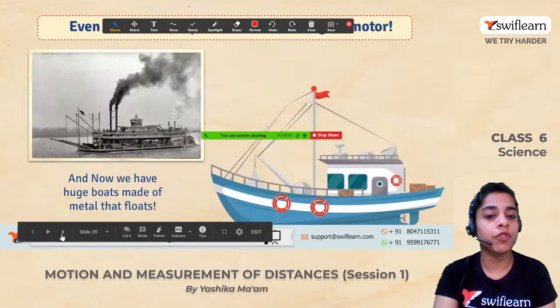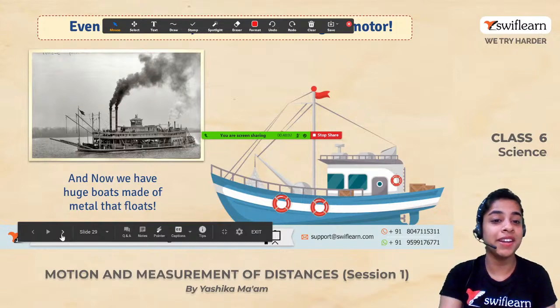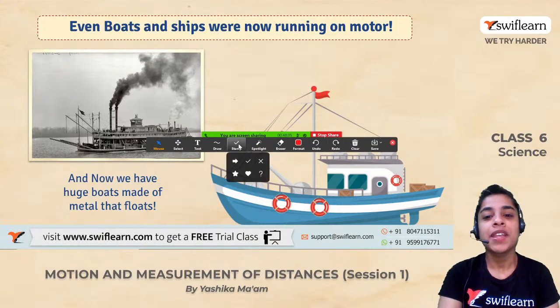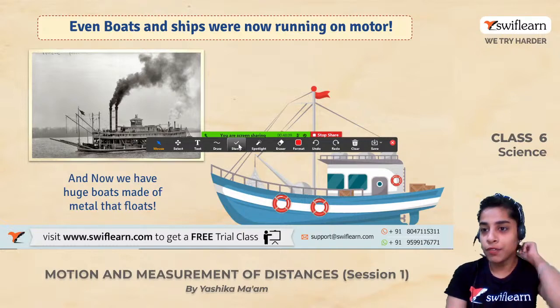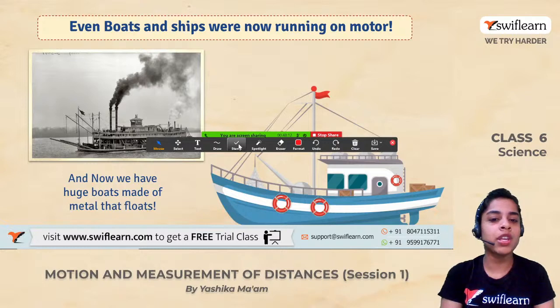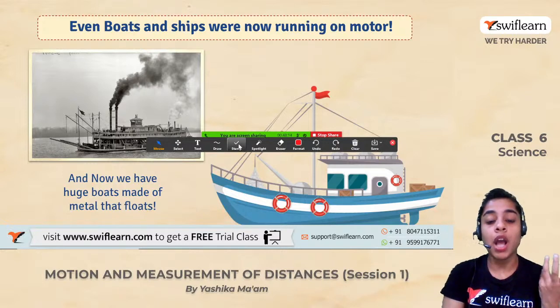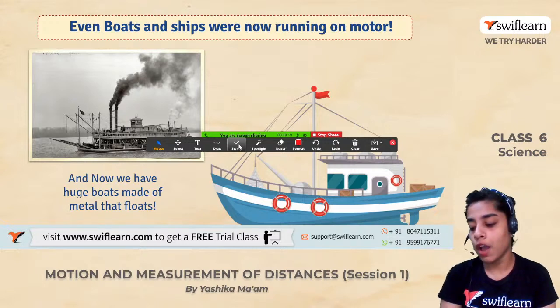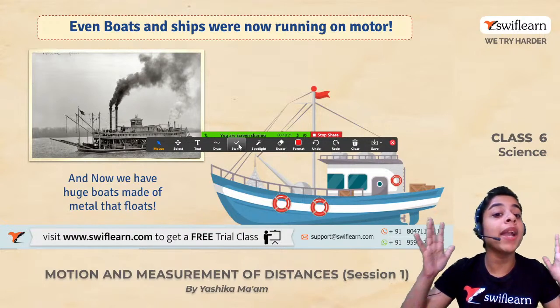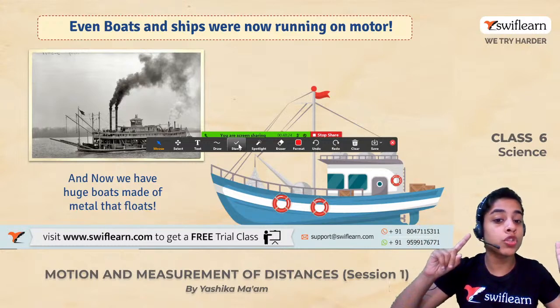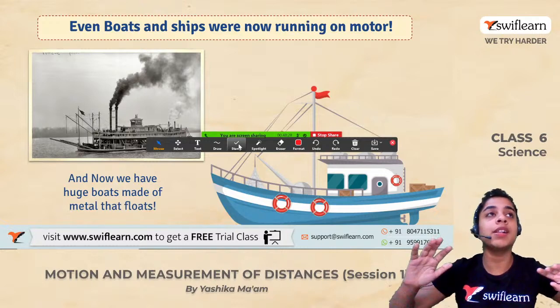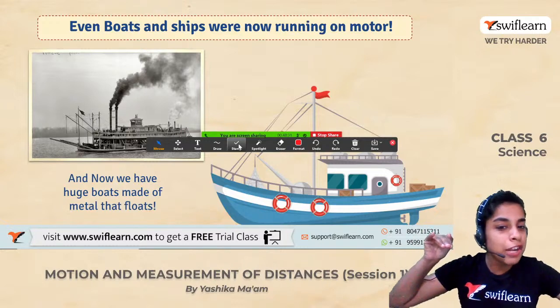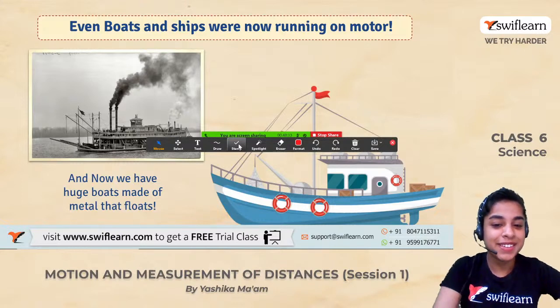So the story of transport is not ended yet. What is next? Even the boats and ships are now running on motor. Earlier we did not have something like motor. Everything was so basic, right? But now, even the boats and ships are running on motor, and now you have huge boats of metal. You remember we made boats of wood in the ancient times, and now we have made boats of metal that are very huge and that float on water, right?